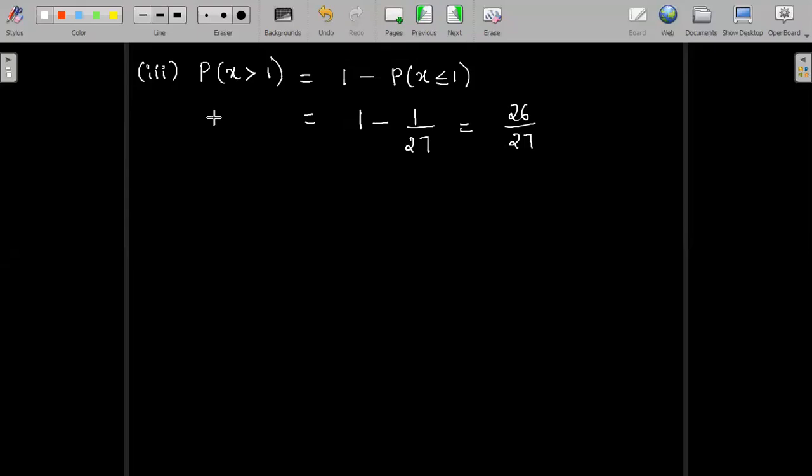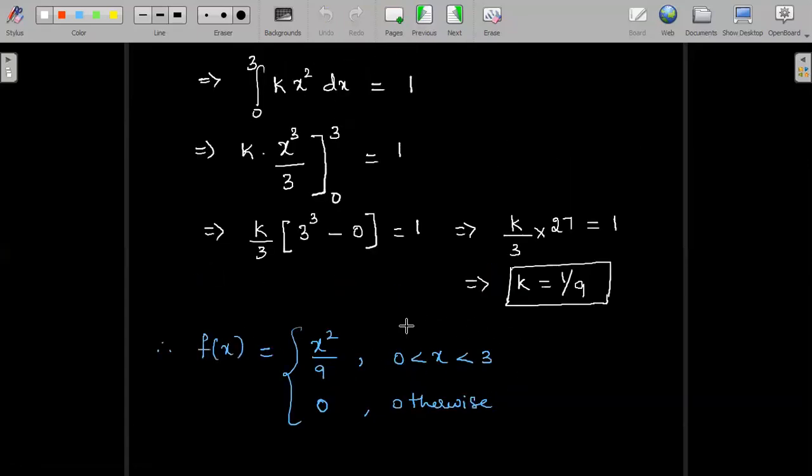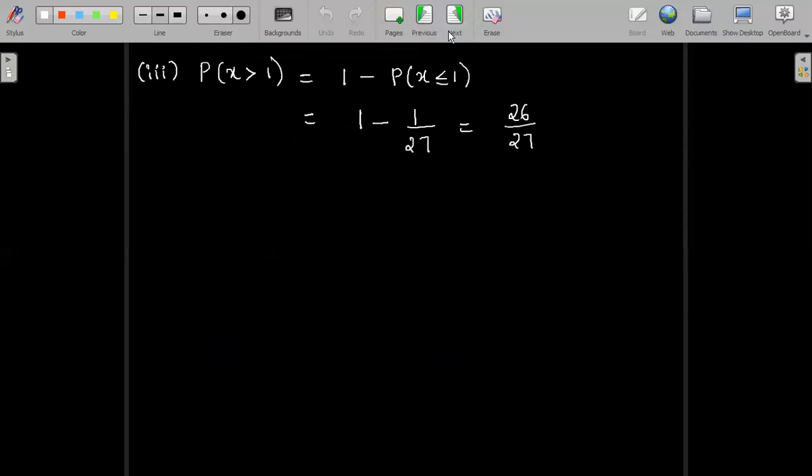Obviously, if you want to integrate directly, your integral limits will be between 1 to 3. So probability of x greater than 1 means integral limits between 1 to 3. The upper bound is 3 because only within the range do I have f of x defined as a non-zero value. In all other ranges, f of x is 0. That is the reason we can just say it is between 1 to 3. So we can apply the limits and try it out. You will get the same answer, 26 by 27.